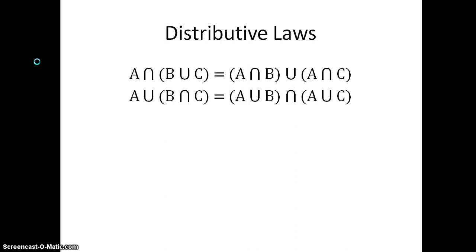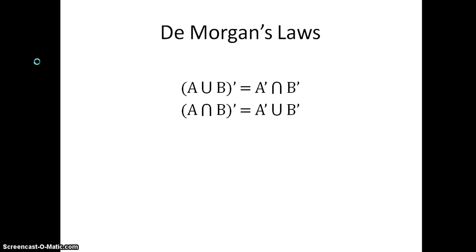And the last are called De Morgan's laws. This tells us that the complement of A union B is equal to A complement intersected with B complement, and the complement of A intersect B is equal to A complement union with B complement. And I'll show a couple of Venn diagrams to get us thinking about why these are true.